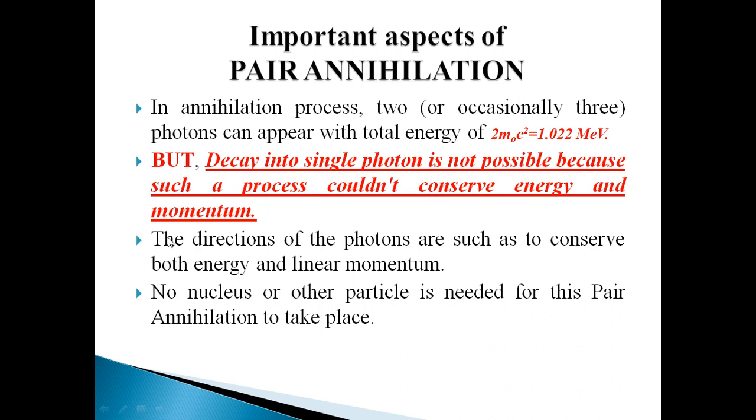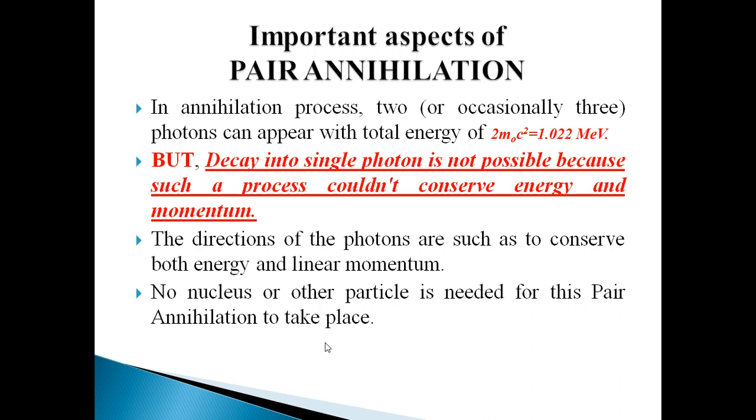The directions of the photons are such as to conserve both energy and linear momentum. If we discuss the direction of the gamma rays, it is important that they should be emitted in such a way that both energy and momentum are conserved. No nucleus or other particle is needed for this pair annihilation to take place.